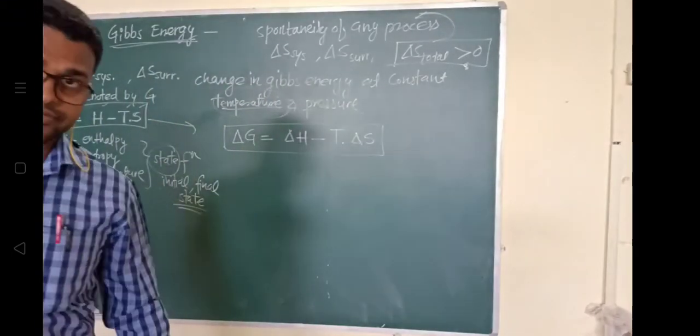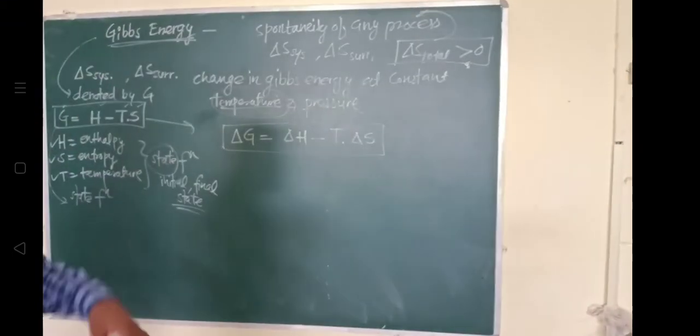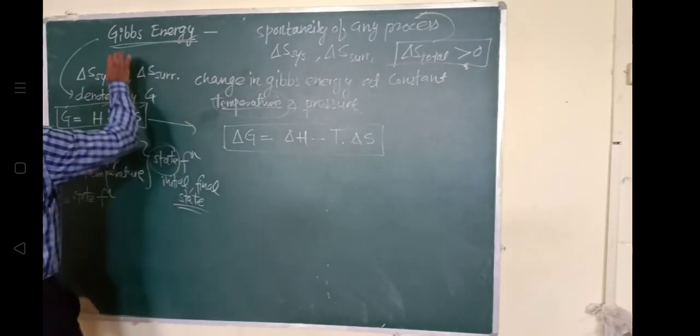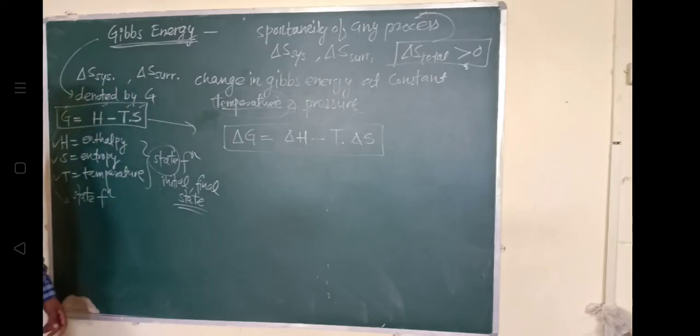To avoid this, Gibbs has given one function, also called the Gibbs function.